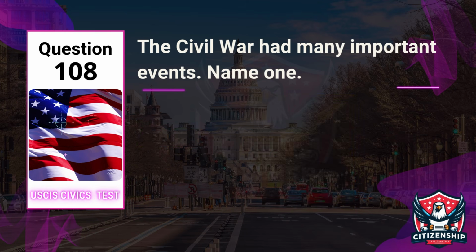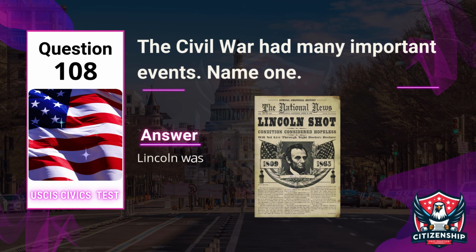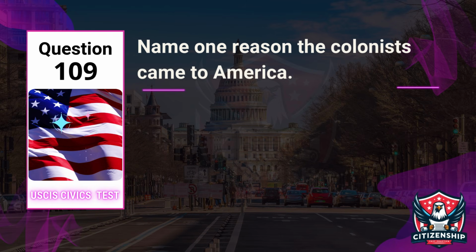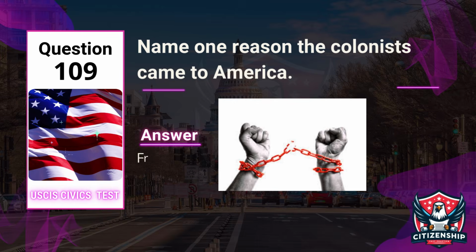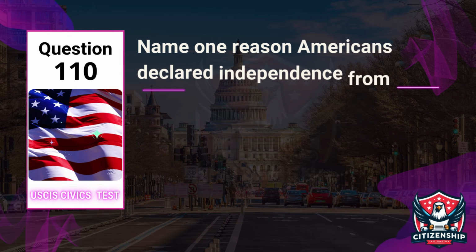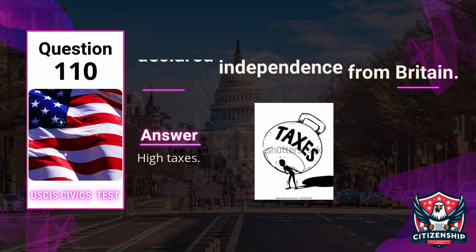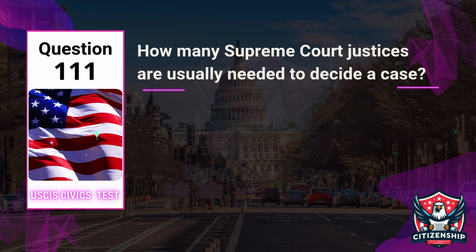Question 108. The Civil War had many important events. Name one. Answer: Lincoln was assassinated. Question 109. Name one reason the colonists came to America. Answer: Freedom. Question 110. Name one reason Americans declared independence from Britain. Answer: High taxes. Question 111. How many Supreme Court justices are usually needed to decide a case?